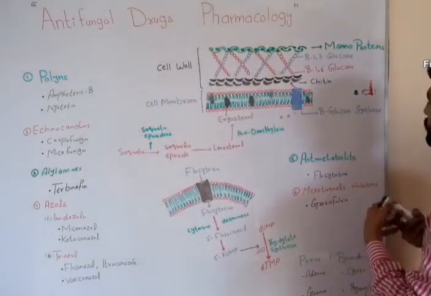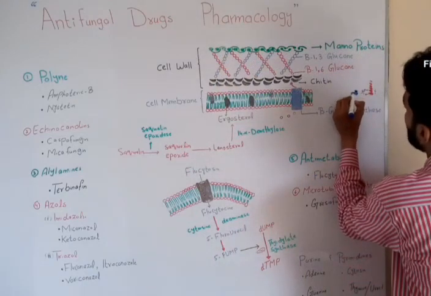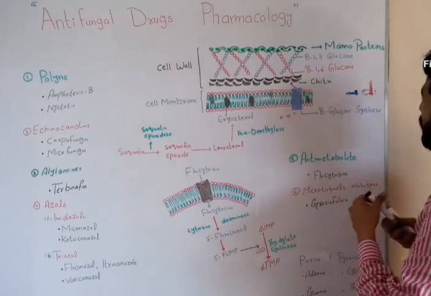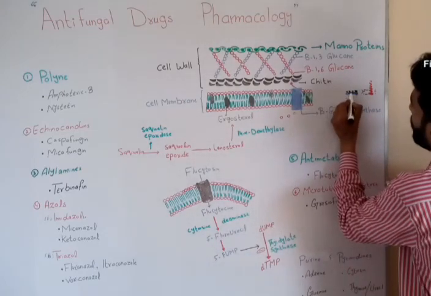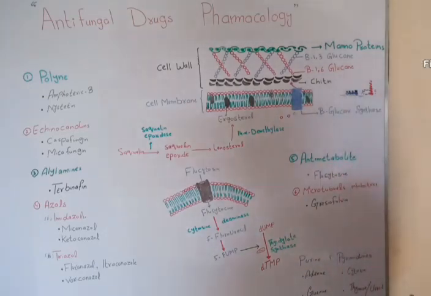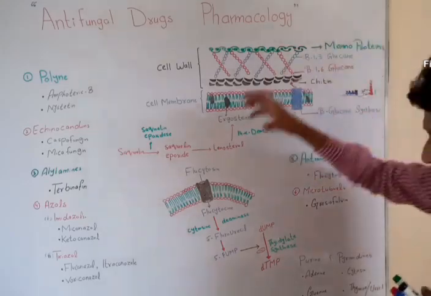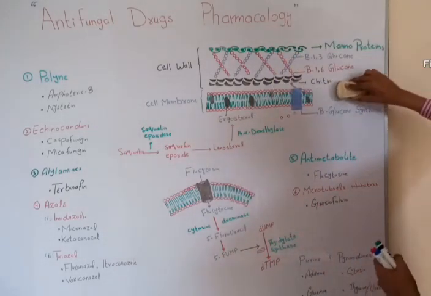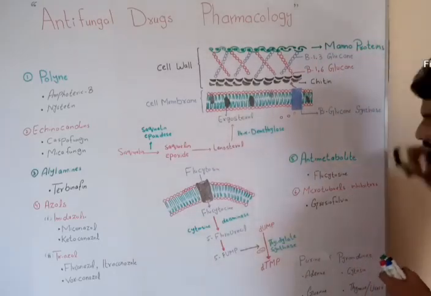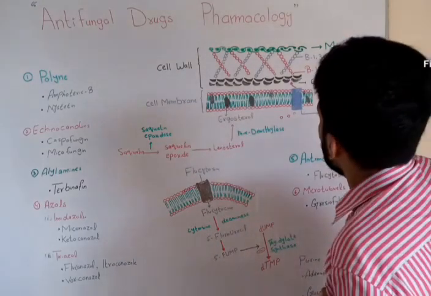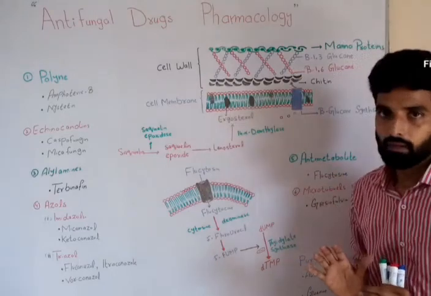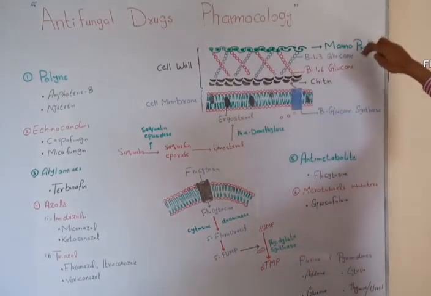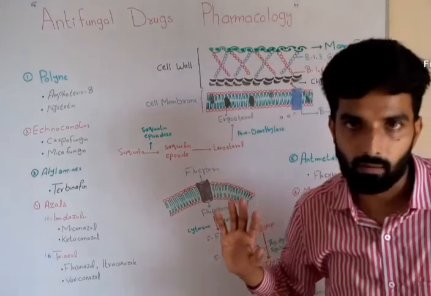It means lots of mannoproteins will join together to form a polymer of mannoprotein, and that will form the outermost layer of the cell wall of fungi. Clear? Now let's talk about the cell membrane. In the cell wall, chitin is present, glucan is present, and mannoproteins are present.